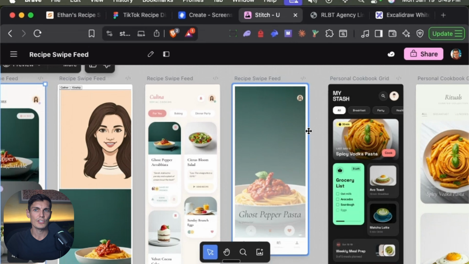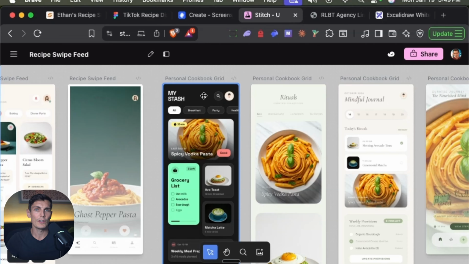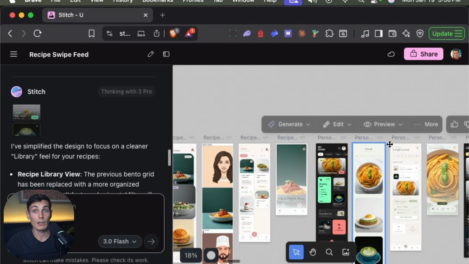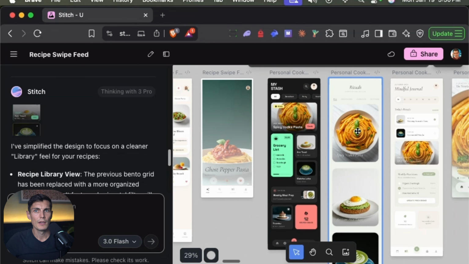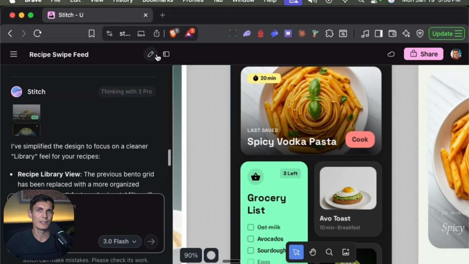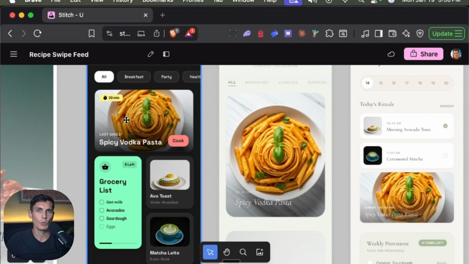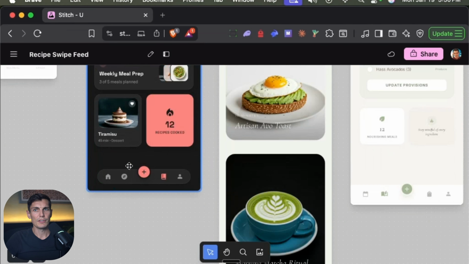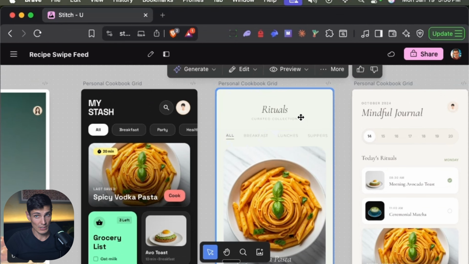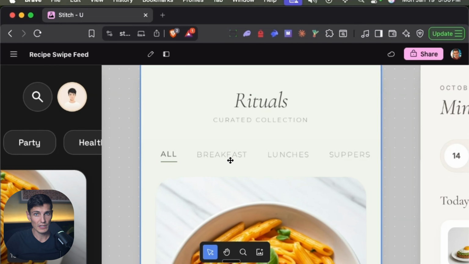Now, the cool thing with Stitch is that you can always ask to regenerate some part. And I improved my prompting a little bit here, because that page, I was like, this is disgusting. Like, this is way too cluttered. I can't use anything. However, that one is better. I start to see something that I could like.